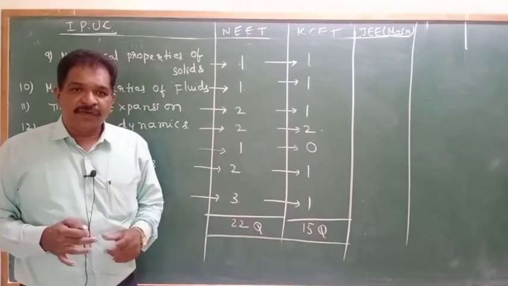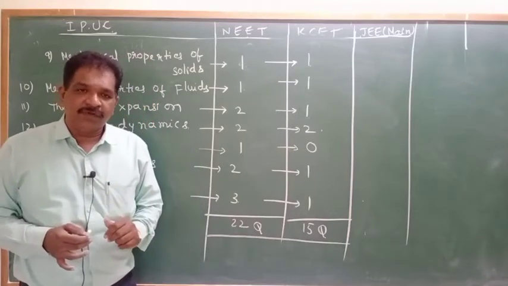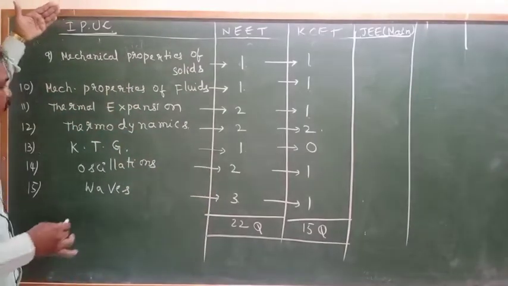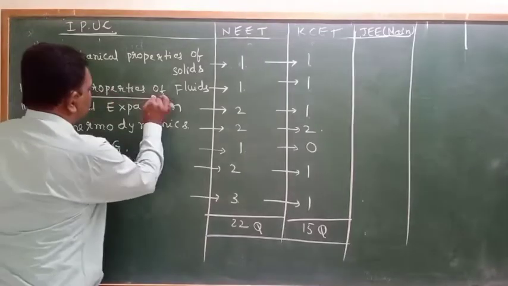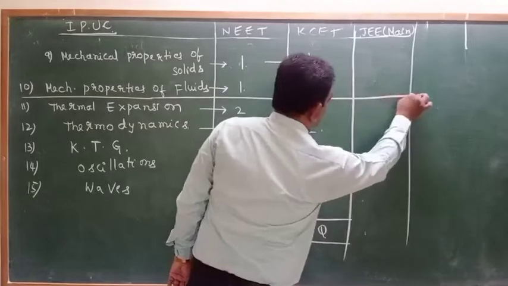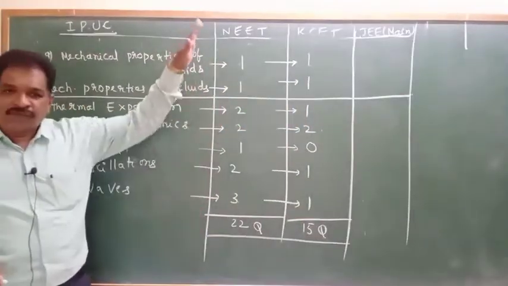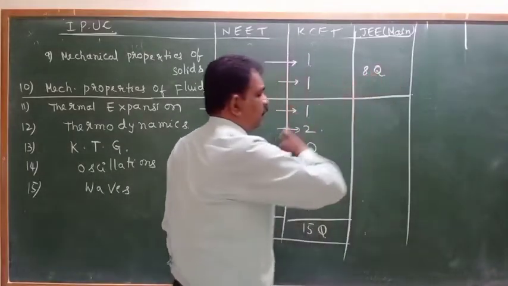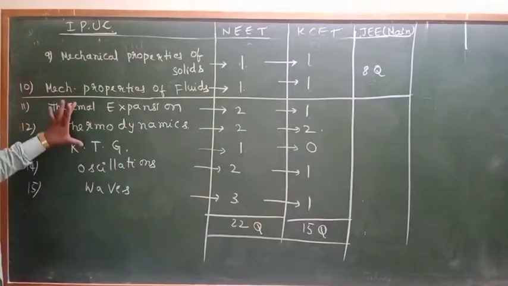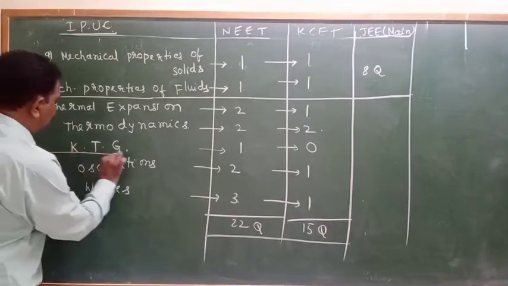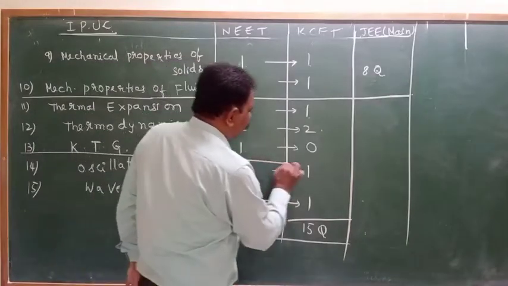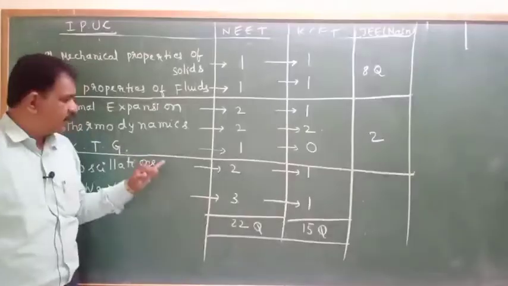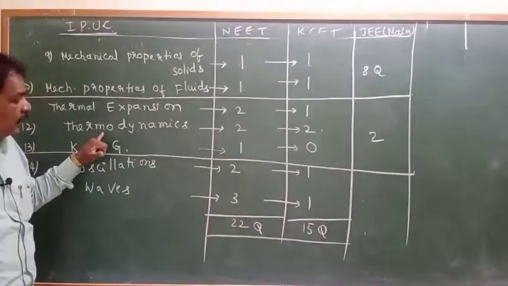That's why the pattern of asking the questions in the CET, that G-main will be from the first 10 lessons, starting from the physical world up to mechanical properties of fluids. From the first lesson, 10 lessons, 8 questions will come in the G-main. Next, these 3 lessons, thermal expansion of materials, thermodynamics, KTG, kinetic theory of gases, it will be called as the heat part.